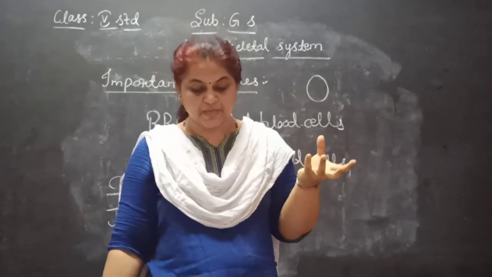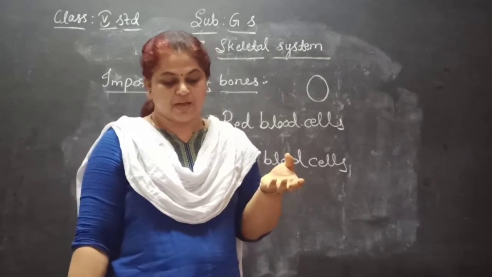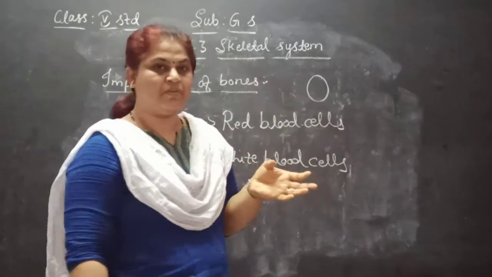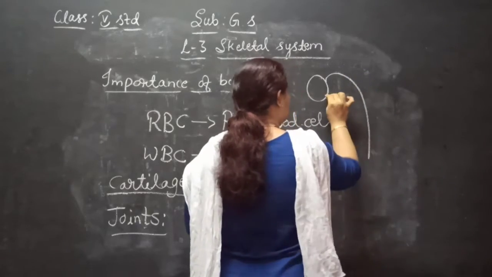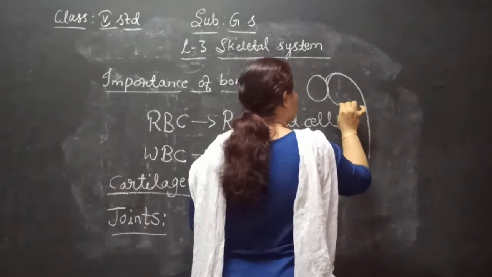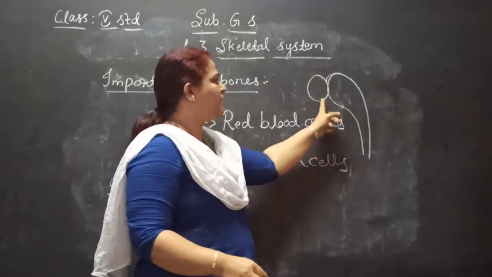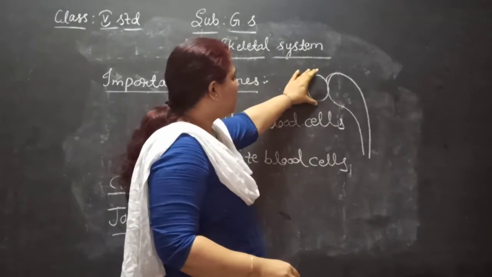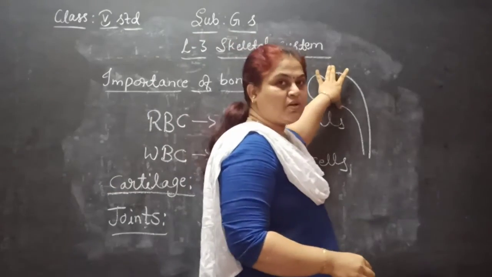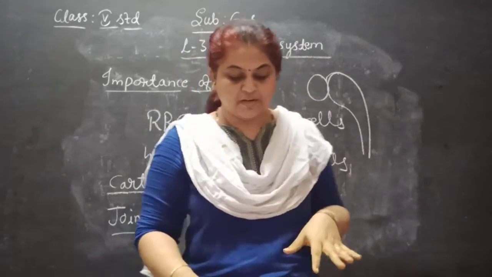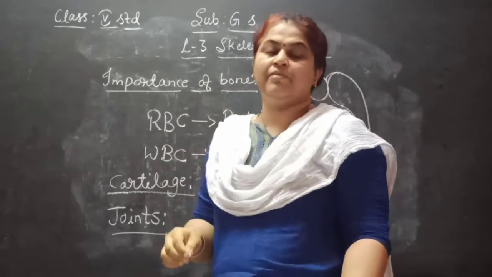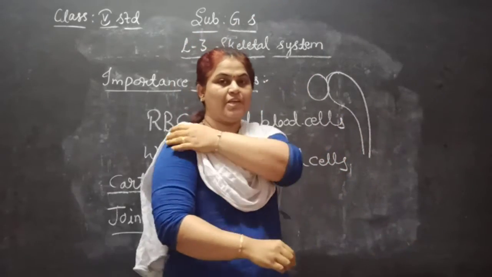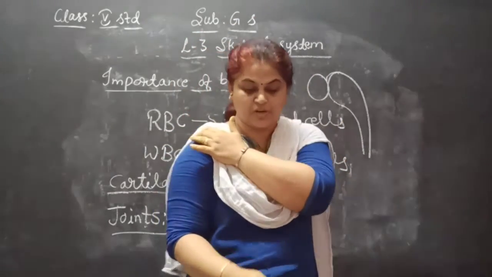The other bone has a cup-like area known as the socket. One is a rounded ball, the other is socket-like. That is the ball and socket joint. It is present in the arm, at the shoulder.